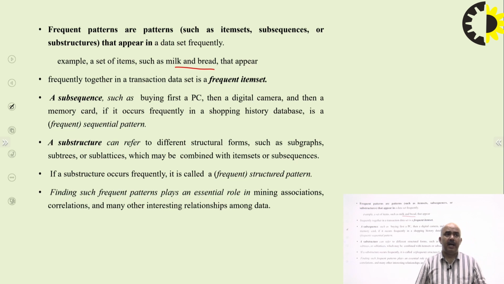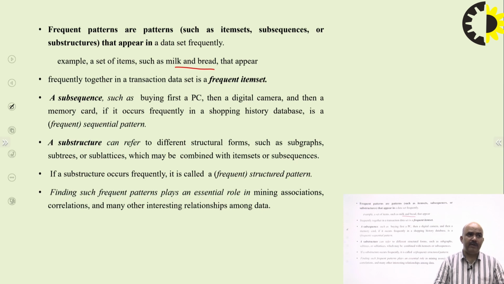Subsequence means, for example, buying a PC first, then purchasing a digital camera, and then a memory card with that. If it occurs frequently in a shopping history database, then we say these are frequent sequential patterns, or subsequences. Substructure can refer to different structural forms such as subgraphs, subtrees and sublattices that are combined with the item set or a subsequence.